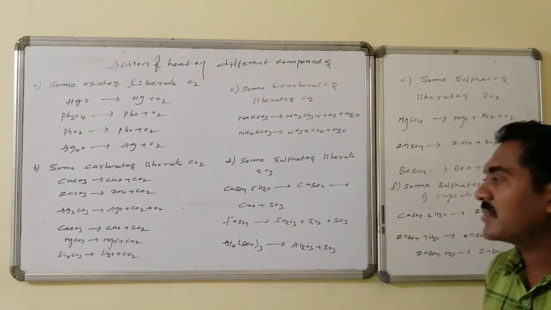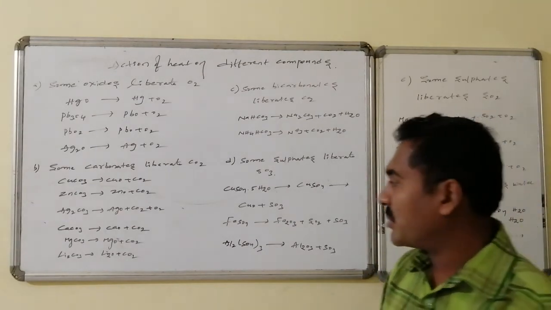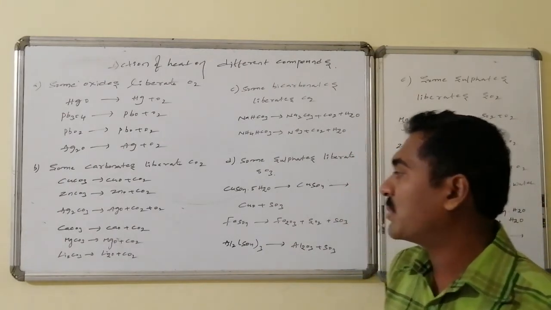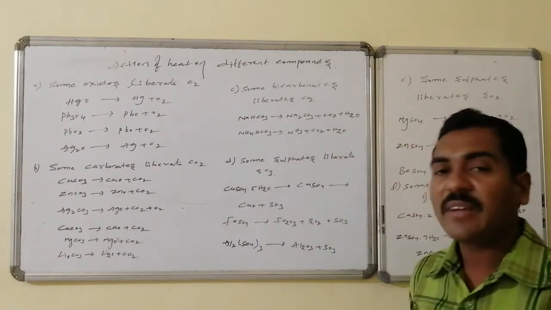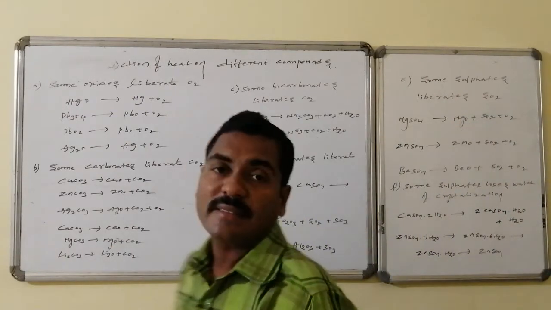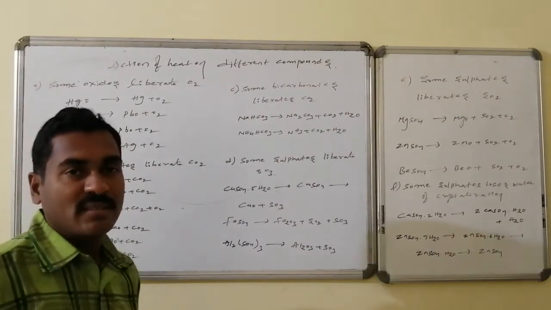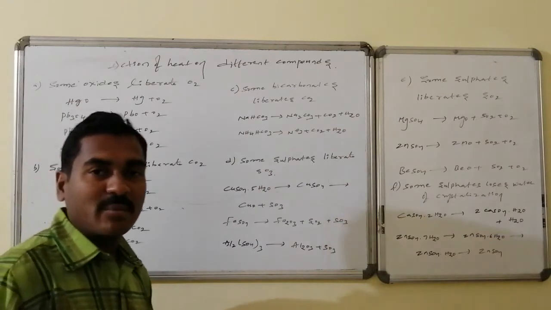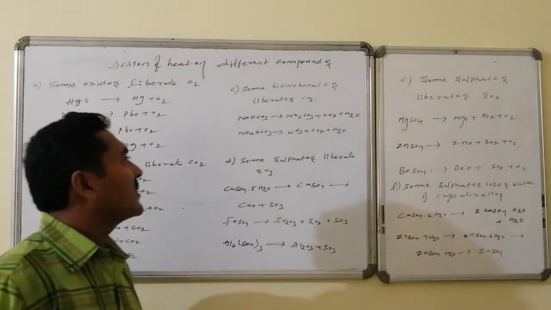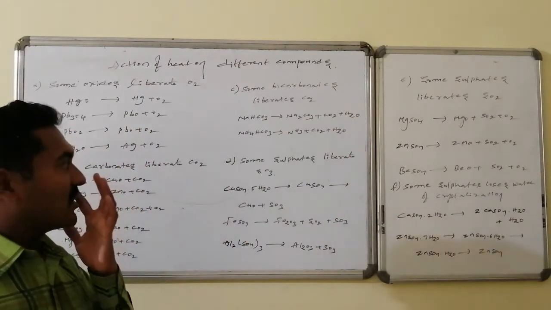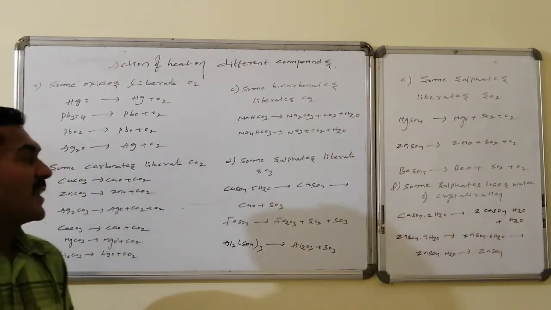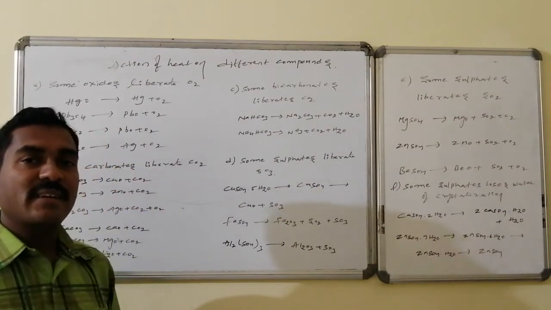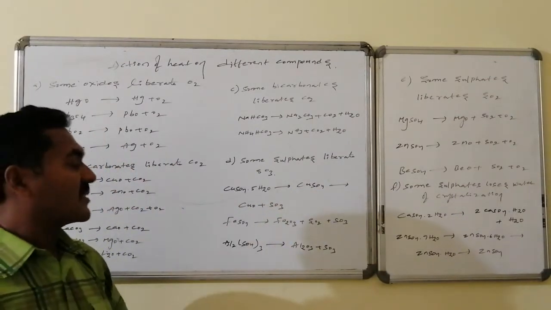Calcium carbonate is converted to calcium oxide plus carbon dioxide, magnesium carbonate to magnesium oxide plus carbon dioxide, and lithium carbonate to lithium oxide plus carbon dioxide. These two are having a diagonal relationship. Similarly, bicarbonates liberate carbon dioxide: sodium bicarbonate is converted to sodium carbonate, carbon dioxide and water. Ammonium carbonate is converted to ammonia, carbon dioxide as well as water. Certain sulfates liberate sulfur trioxide: copper sulfate 5H2O is converted to copper sulfate followed by copper oxide and sulfur trioxide, it is a non-redox reaction.